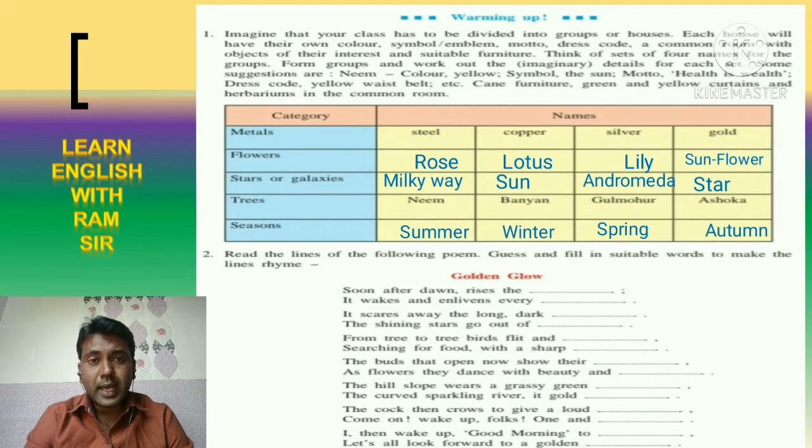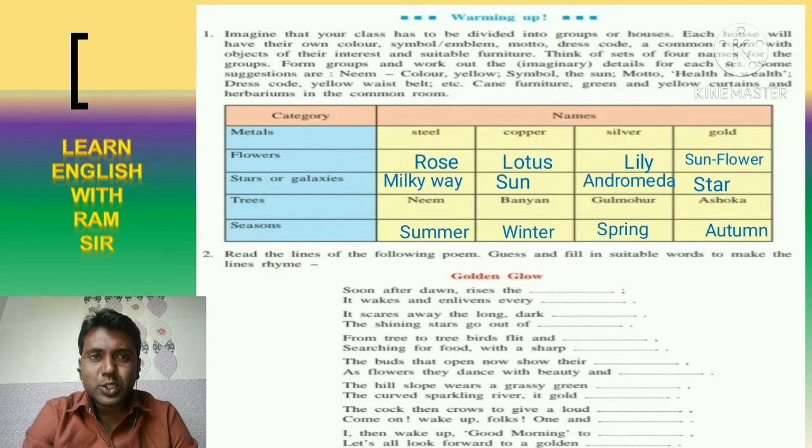The third category is all about the stars or galaxies. So you can give the names to the groups like Milky Way, Sun, Andromeda, Star. You can give such kind of the names as well. So trees, when you think about the trees, this part is already solved. That is, neem is there, banyan tree is there, gulmohar is there, ashok tree is there. So such kind of the names you can select. In the last one, seasons, you can write the names of the seasons here. Summer, winter, spring and autumn is also there. So you can choose such kind of the names as well.